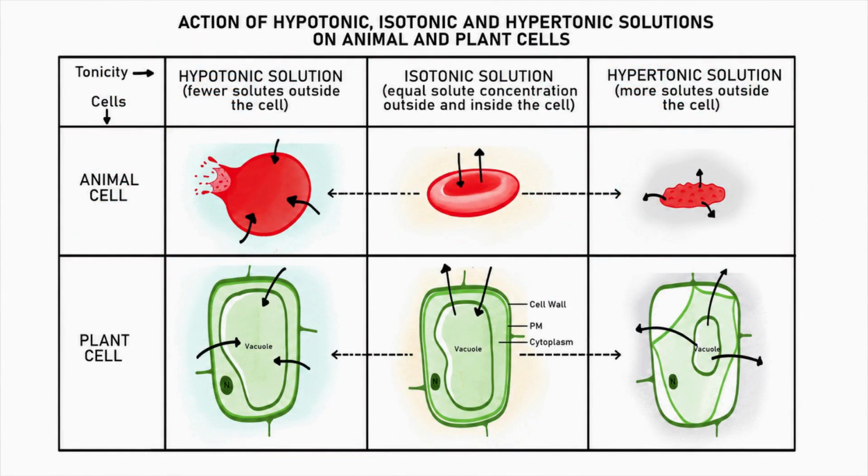To understand how cells respond to osmosis, we use the concept of tonicity. Tonicity is the ability of the surrounding solution to affect cell volume by causing water to move into or out of the cell. There are 3 main types of tonicity. These are hypotonic, isotonic, and hypertonic.